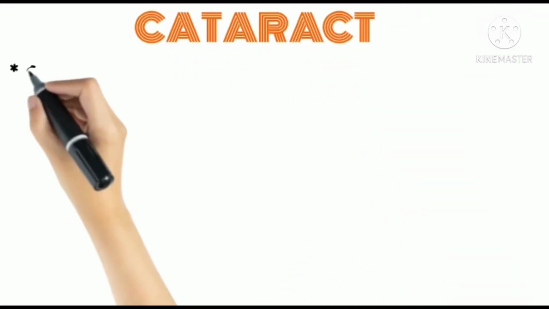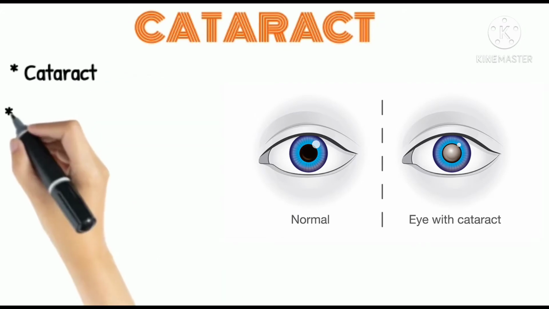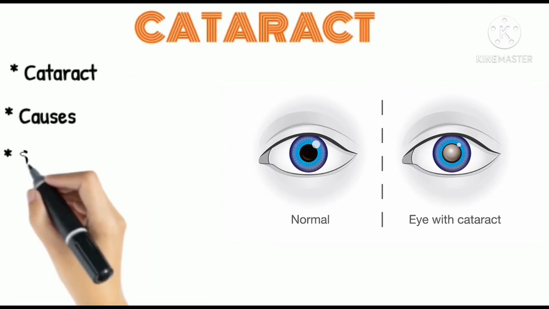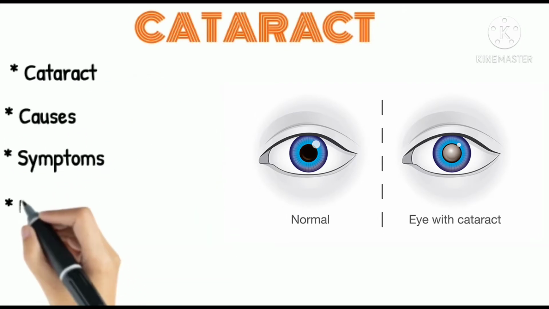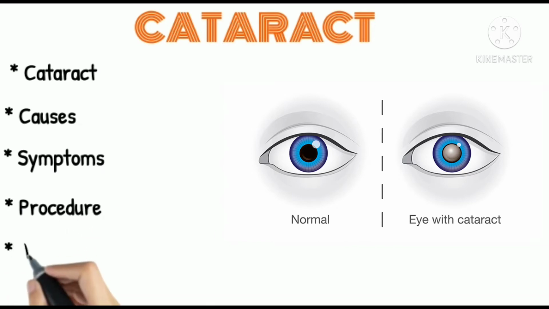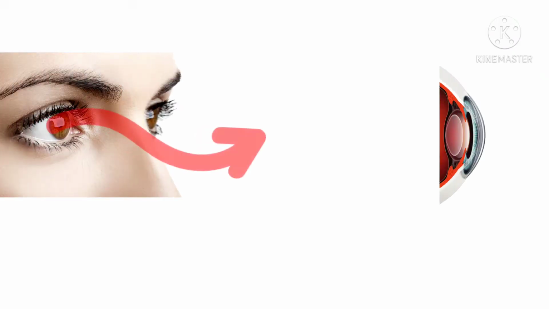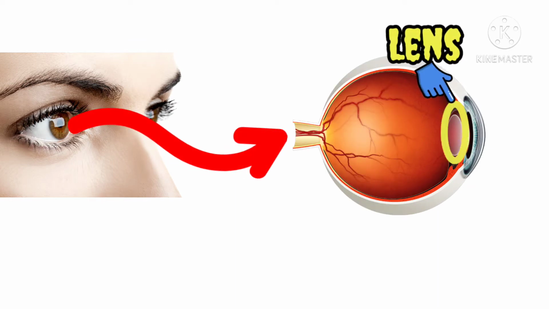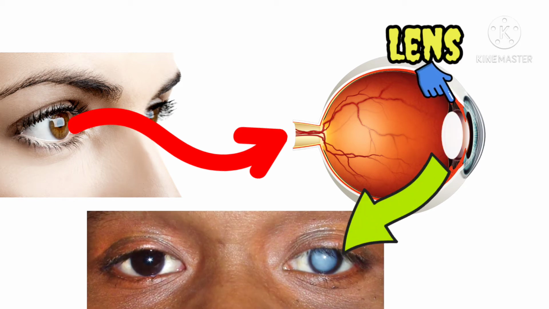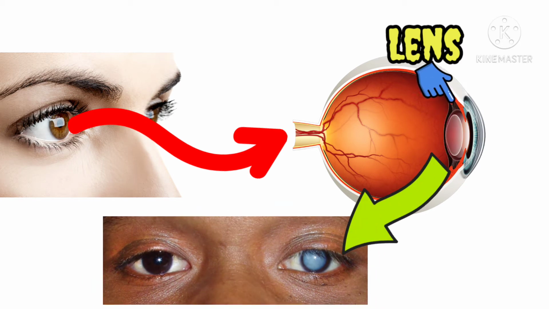In this video, I am going to explain about cataract, what actually cataract means, causes, symptoms, the surgery and aftercare. Basically, in our eyes, there is a part called the lens, which plays an important role in vision. But by any circumstances, if the lens becomes cloudy, then we call this condition cataract.